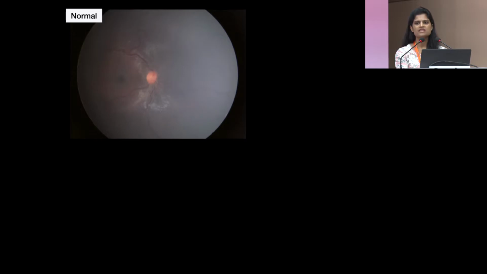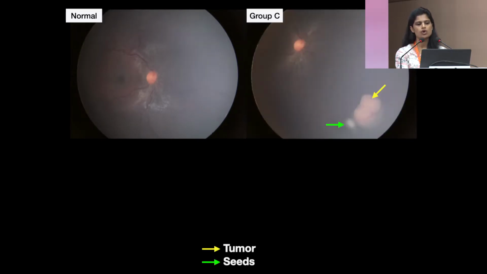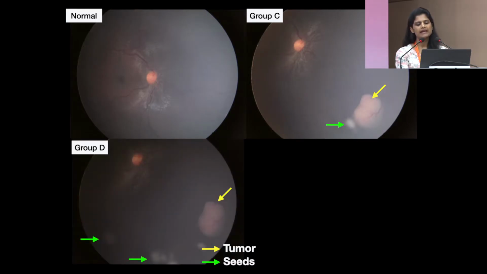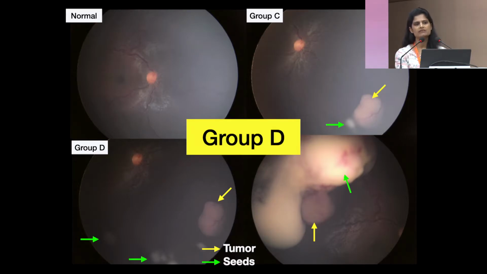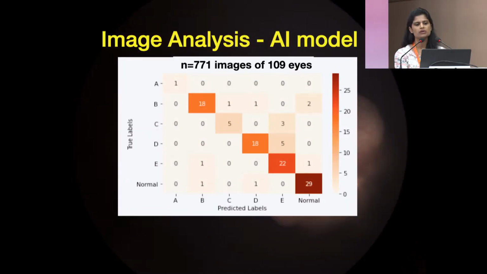For example, if such an image is shown, then this would be called normal, but if a different quadrant of the same eye is seen, there is a tumor with a seed, so it would be labeled as group C. Then if we go to a different quadrant, we see that there are more seeds, so this will be classified as group D. And in another quadrant, there is a larger tumor with diffuse seeds, so this would be a group D tumor. So the cumulative classification would be that this is a group D tumor.